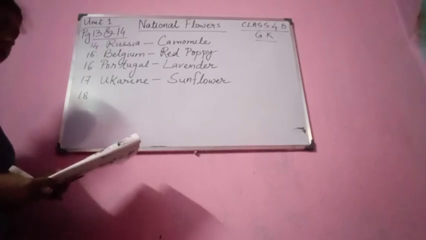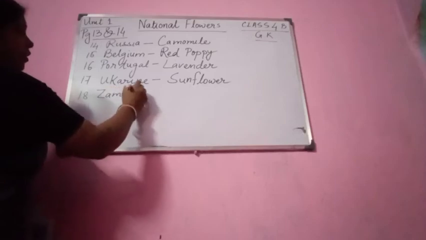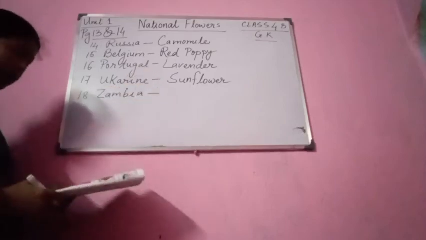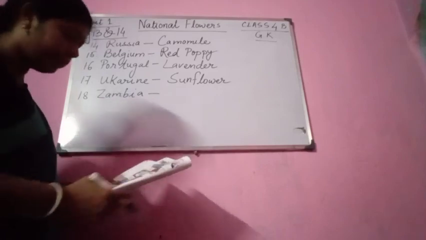Next number, what is the national flower of Zambia? The national flower of Zambia is bougainvillea.